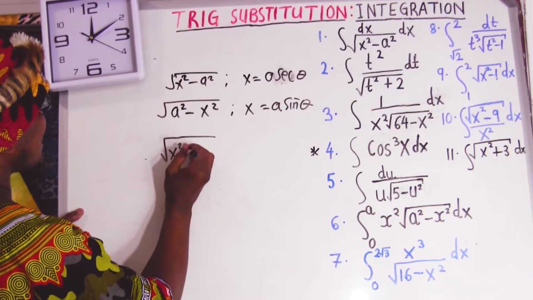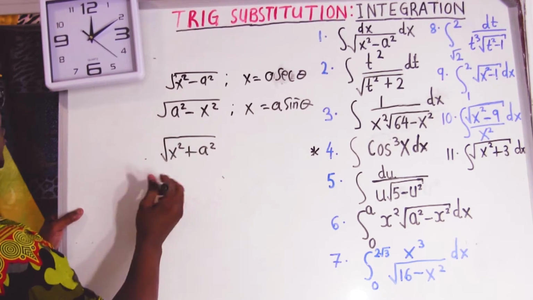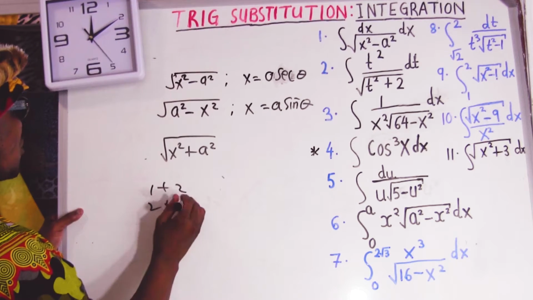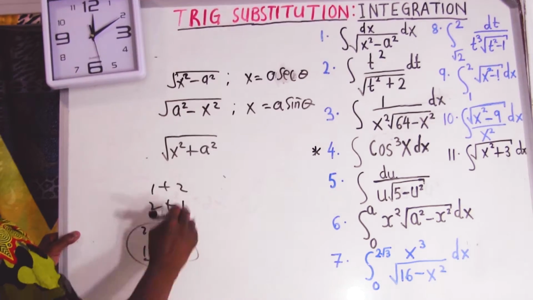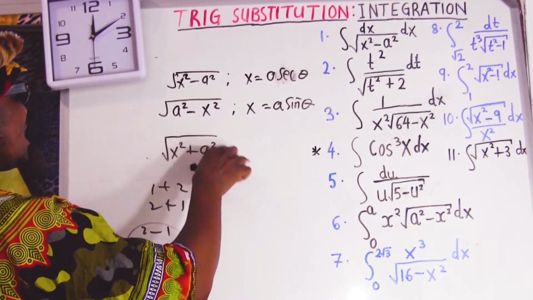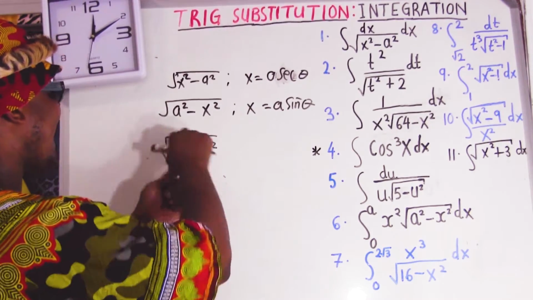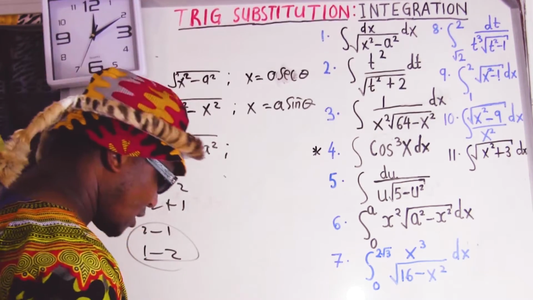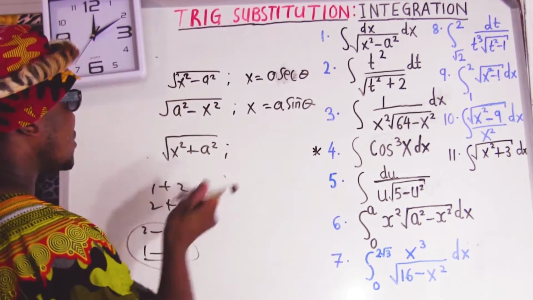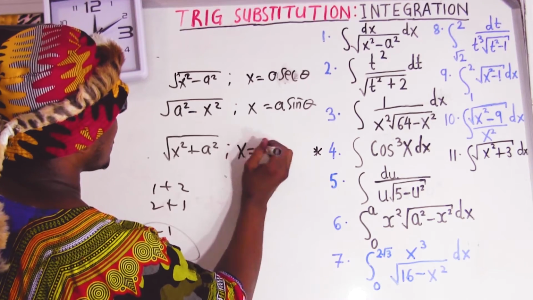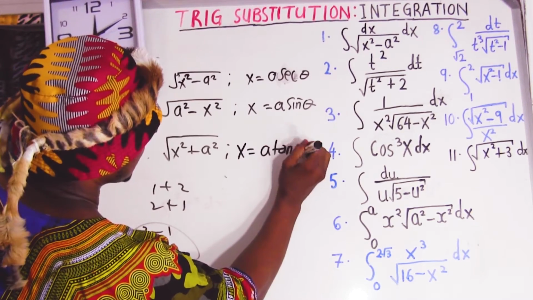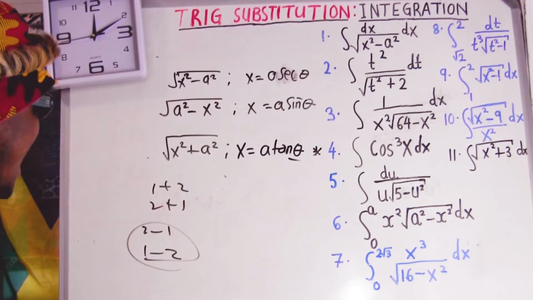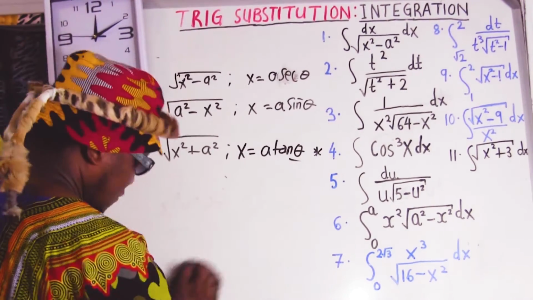It can be like this or the other way around, because 1 plus 2 is the same as 2 plus 1, but 2 minus 1 is not the same as 1 minus 2. That's why they give us two different forms. But for this one, it could be a squared plus x squared or the other way around. This is going to be tan. So x equals a tan of angle.